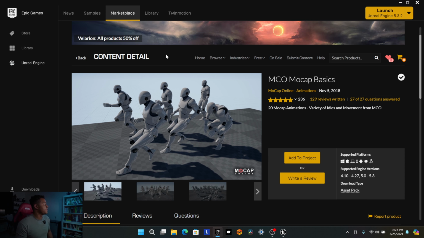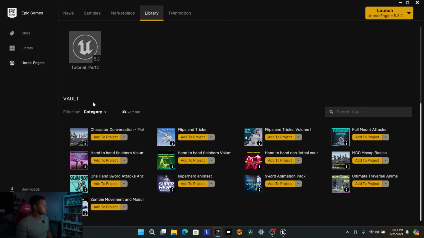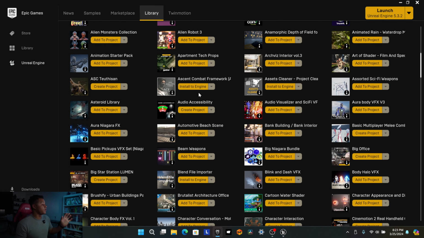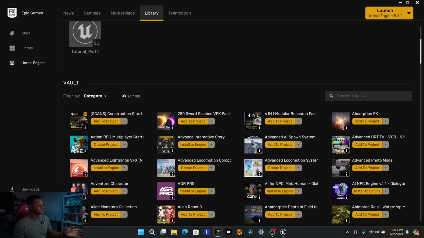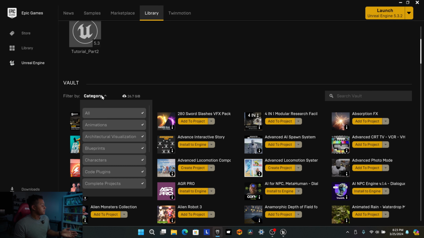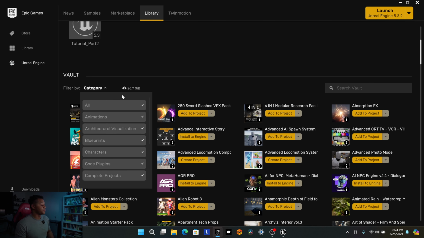And once you finish the checkout, we'll go up here to your library and then scroll down to where it says vault. As I showed before, this is where all your assets that you've purchased, paid or free, are that you can then add to your projects. So what we're going to do is you can either search specifically for something. So for me, I have a lot. So sometimes I search just a name of something if I know what it is. Or on the left side here, you could filter by category, and then you have all these options to choose from. But for a lot of you guys, these are probably the first assets that you'll have, so they should just be right there to add to your project to be good to go.